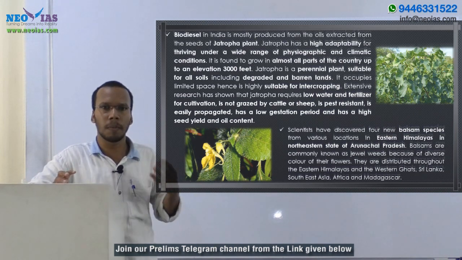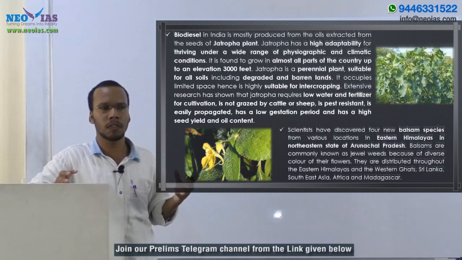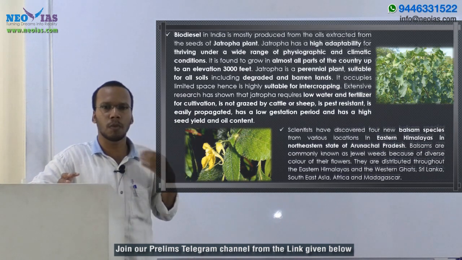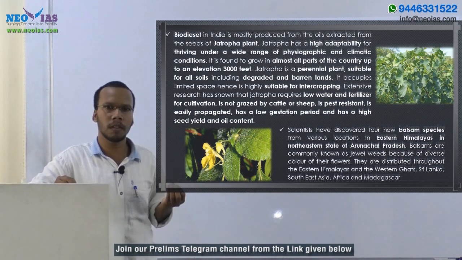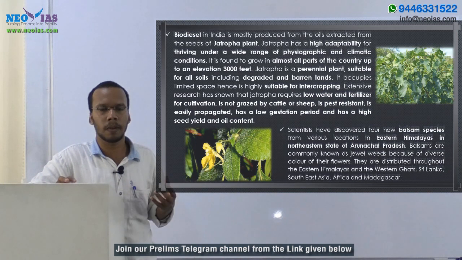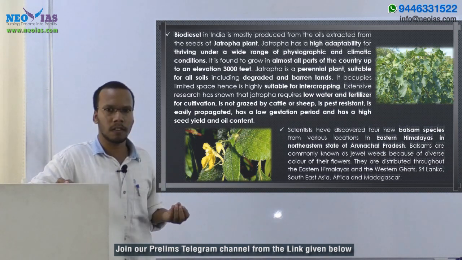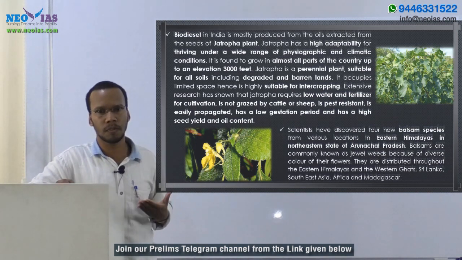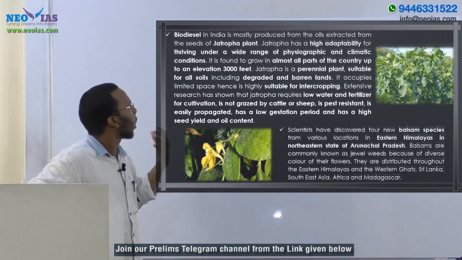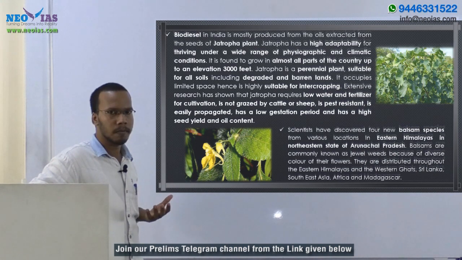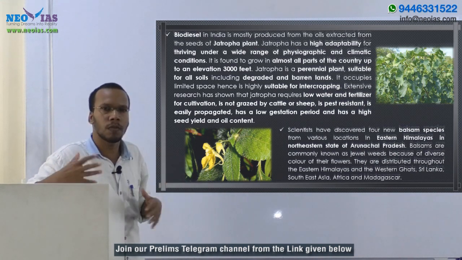So farmers can easily grow this because it is not using so much water. It is not a water intensive crop. It can be grown everywhere, in dry land also, so no need to pour water. That's why farmers are also cultivating Jatropha curcus along with their other crops. Jatropha is found to grow in almost all parts of the country up to an elevation of 3000 feet, so it can be seen in most regions in India.